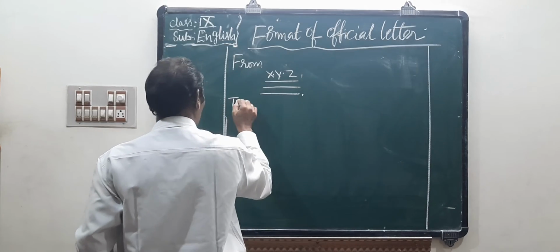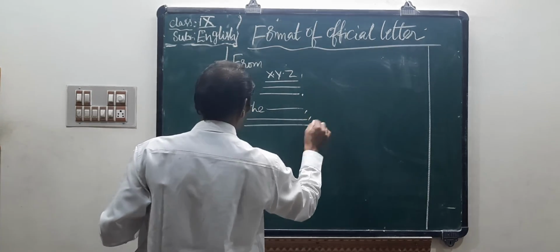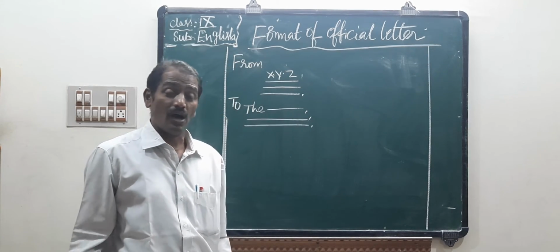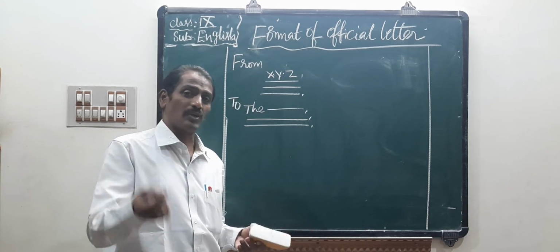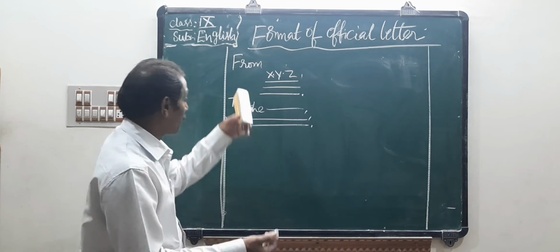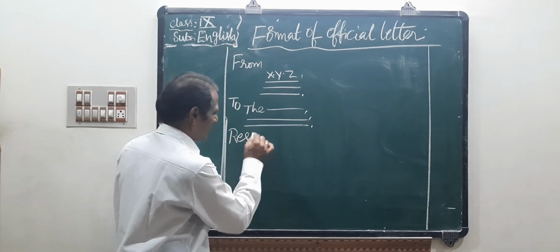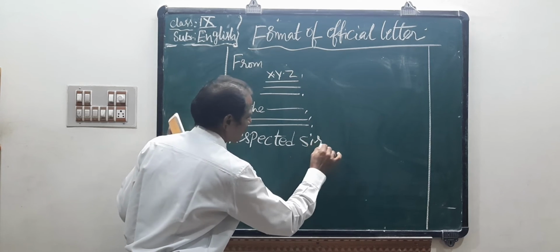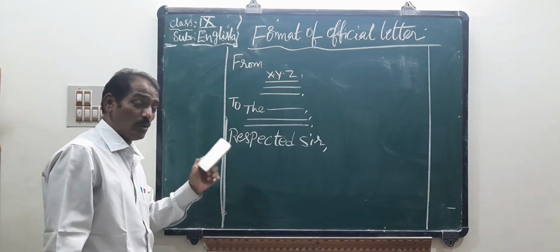Then the to address, with the designation, for example police commissioner, or municipal commissioner, or for editorials, the Editor, Indian Express, Vijayawada. So the from address is yourself, and then the to address. After that, Respected Sir, followed by a comma.